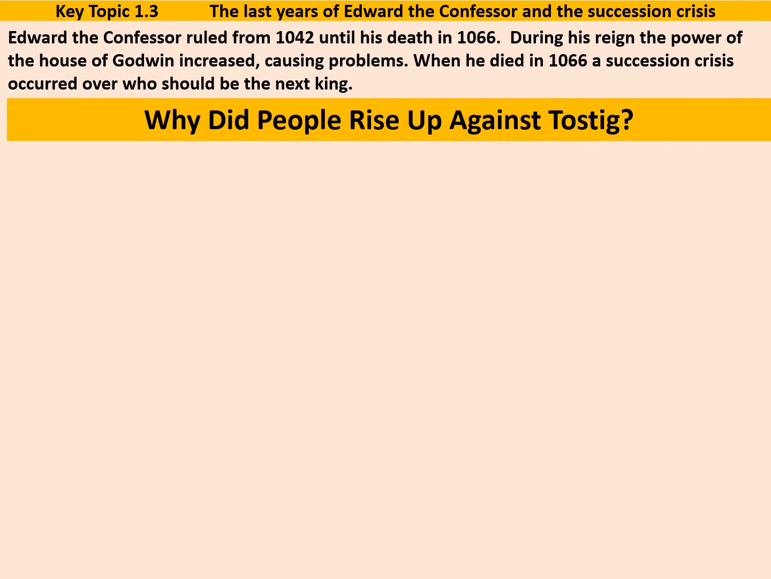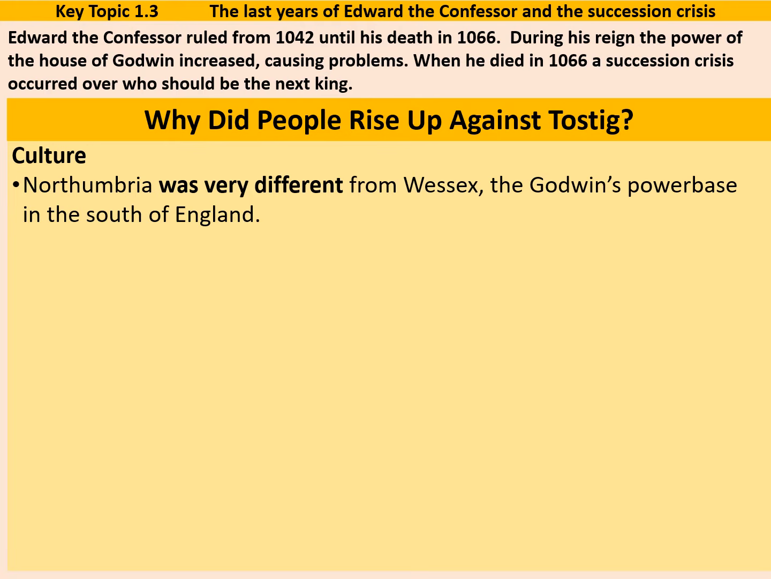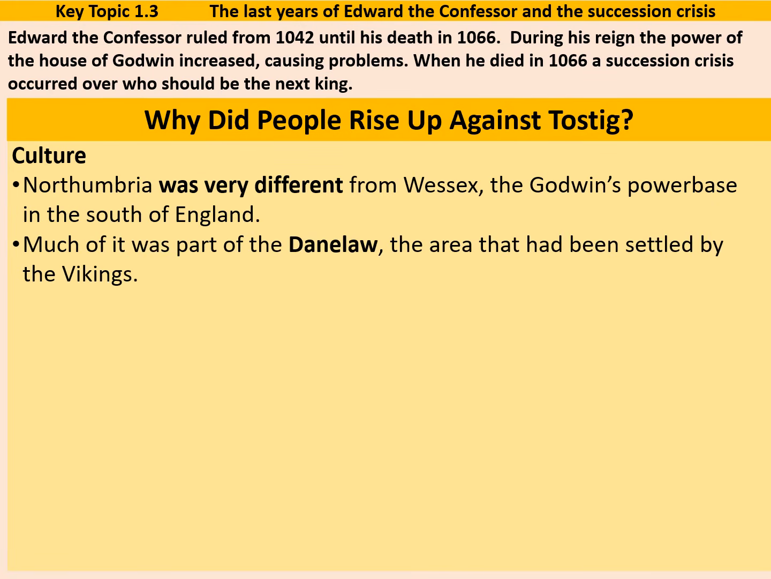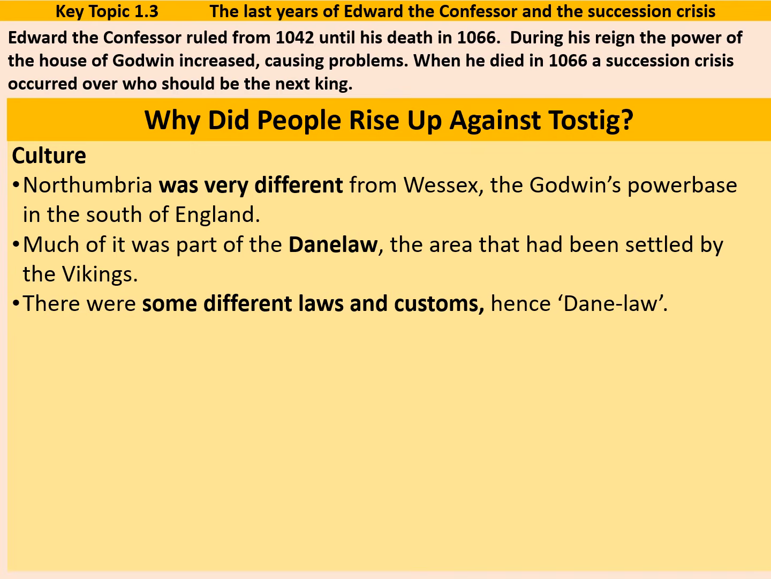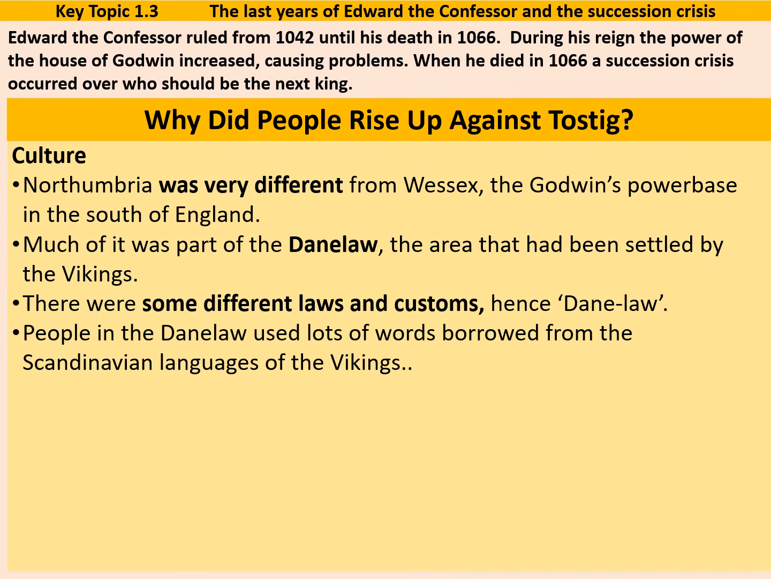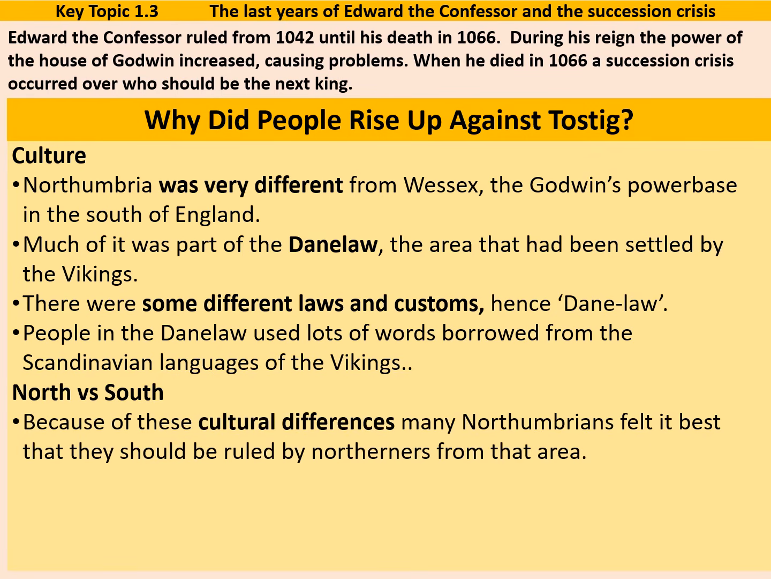So why did people rise up against Tostig? Firstly, culture. Northumbria was very different to Wessex and Godwin's power base in the south of England. Much of it had been part of the Danelaw, the area that had been settled by the Vikings in the past. There were some different laws and customs, hence Danelaw. People in the Danelaw used lots of words borrowed from the Scandinavian languages of the Vikings. That remains true today, to some extent. And so essentially we've got a divide between north versus south.